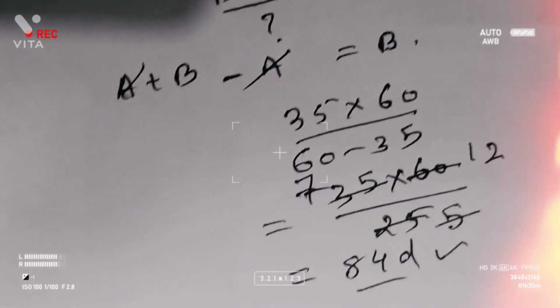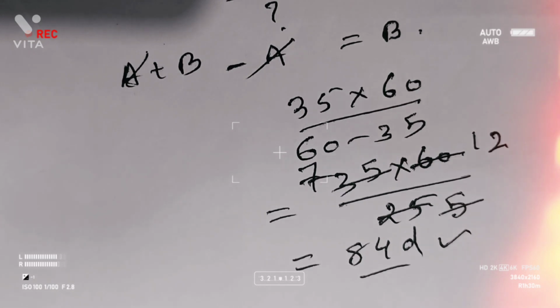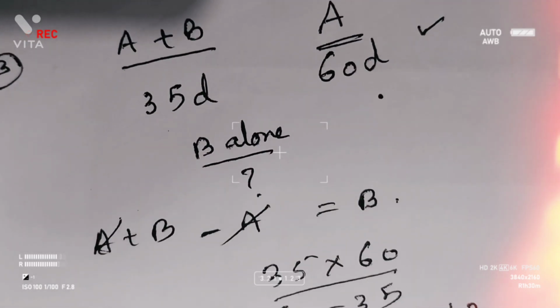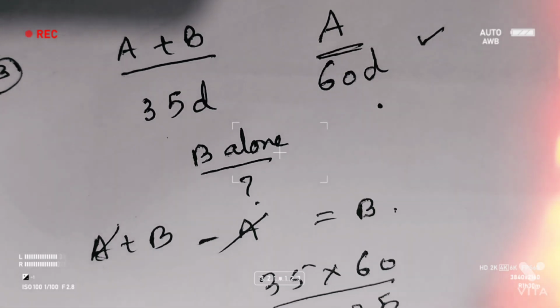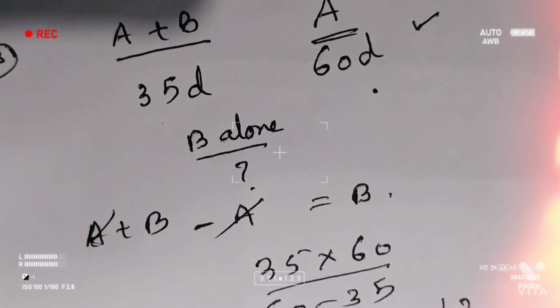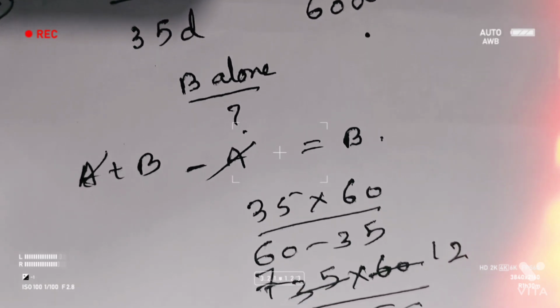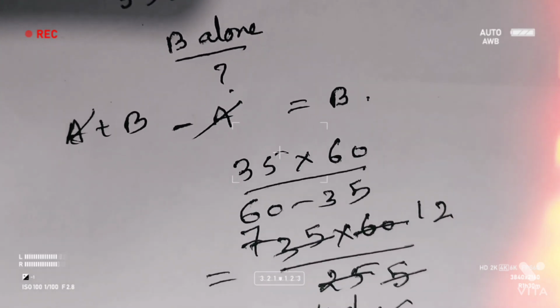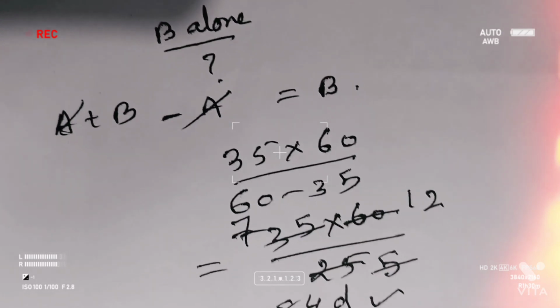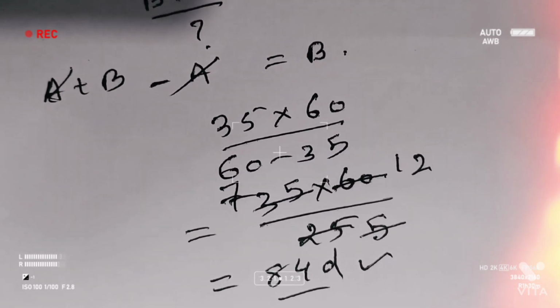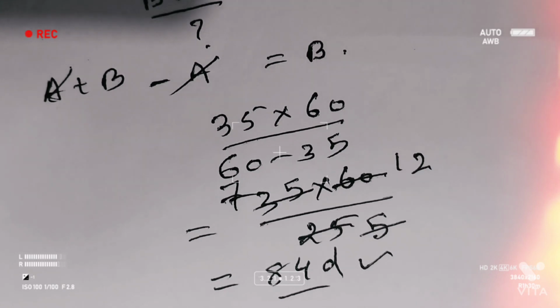Hope it's clear what we are doing. A plus B can do a work in 35 days, A alone in 60 days, and B alone will do it in how many days? From A plus B I have to remove A. That's why I am doing A plus B minus A here. That I am doing as a trick, a shortcut: 35 into 60 by 60 minus 35. That is equal to 84 days.